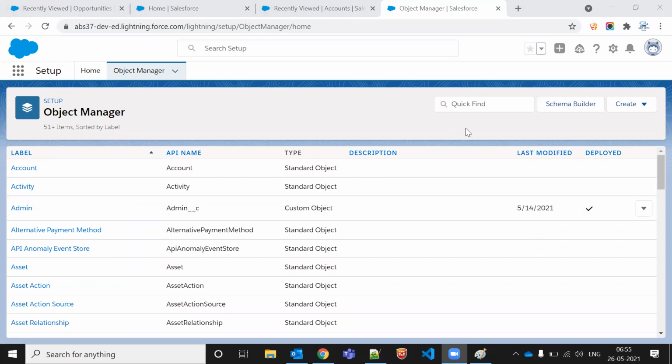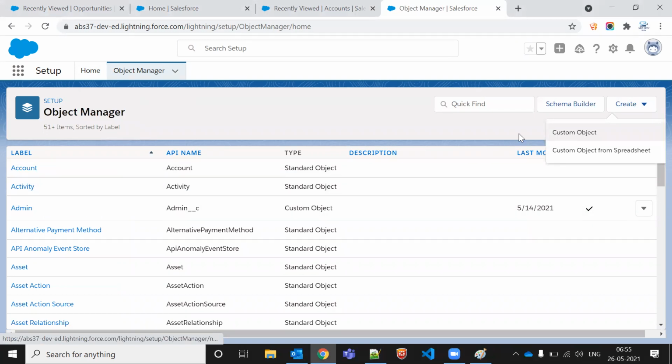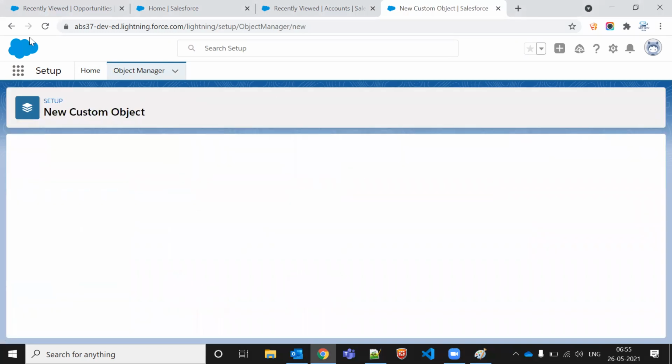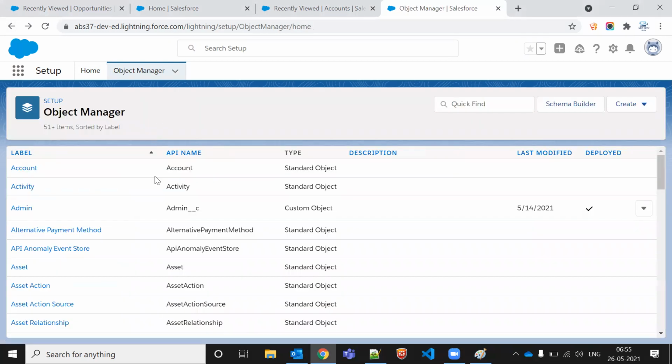So this is my object manager. Now in the object manager we are able to see two buttons here: create custom object, and create custom objects from spreadsheet. Let's create from custom object first, then we'll create from spreadsheet. And the remaining objects you are able to see.